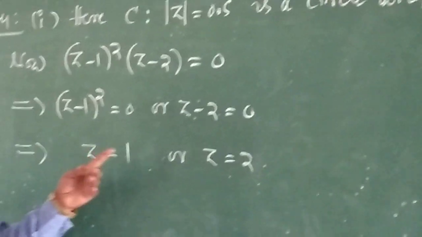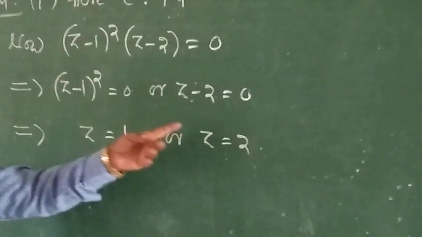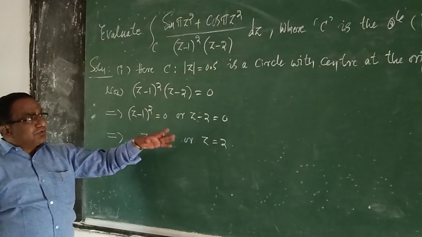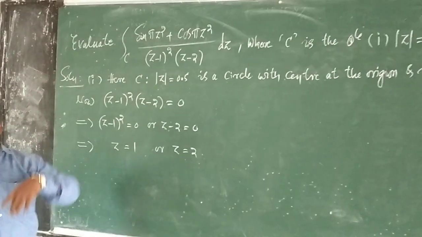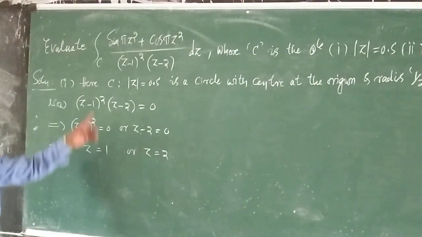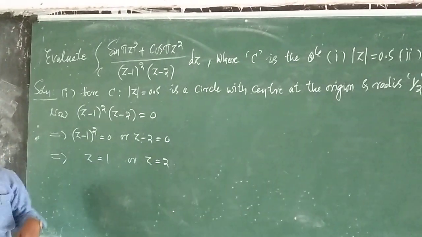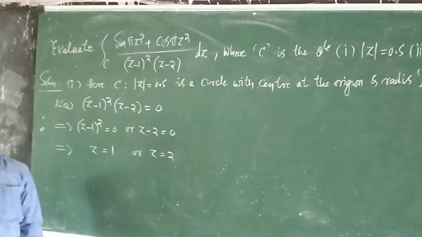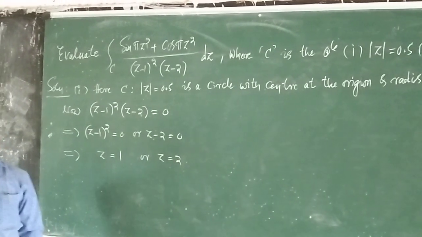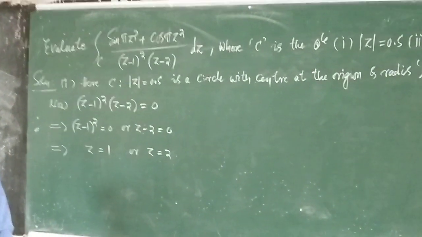Therefore, either z = 1 or z = 2, both of which lie outside the given circle C, whose equation is |z| = 0.5. Therefore, you cannot apply Cauchy's integral formula, right?